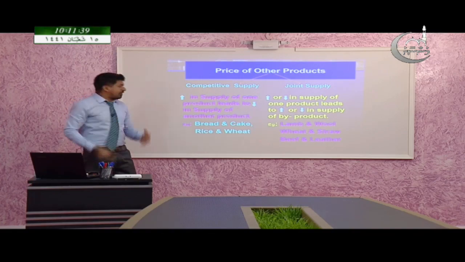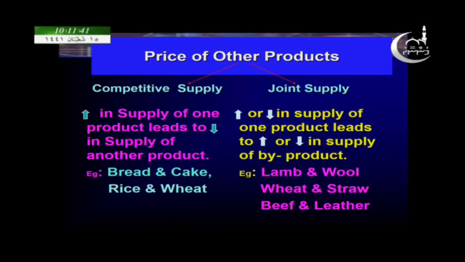And we can go for another example, rice and wheat. As a farmer, suppose I have a piece of land that can produce either rice or wheat. In the market, the price of wheat is increasing. So as a producer, what will I do? I will produce more wheat instead of rice. So here the supply of rice will decrease. So these kinds of products are called competitive supply.